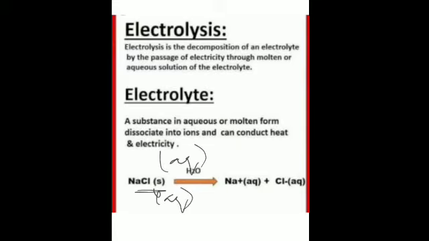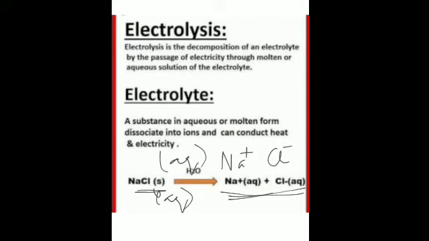When electric current is passed through it, it will dissociate into ions, that means a positive charge and a negative charge. So electrolysis is the process in which an electric current is passed through an aqueous solution, that is, a substance mixed in water, or a molten state. What is molten?